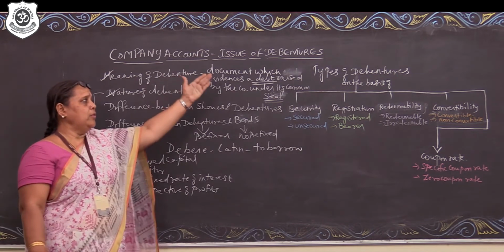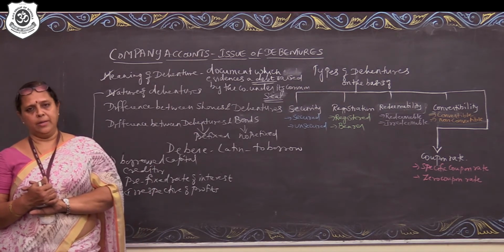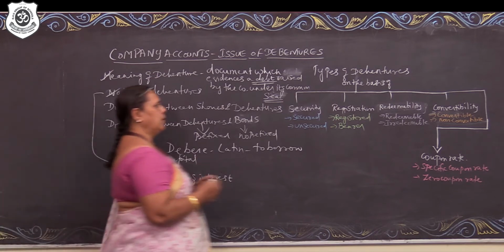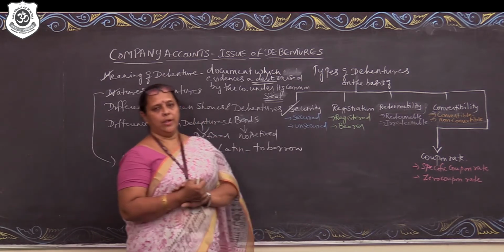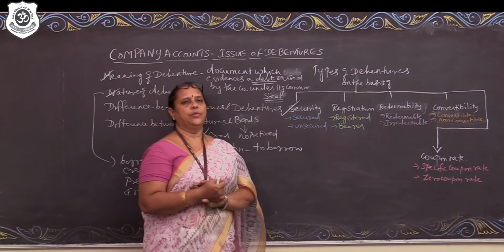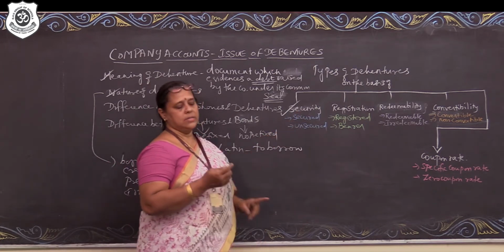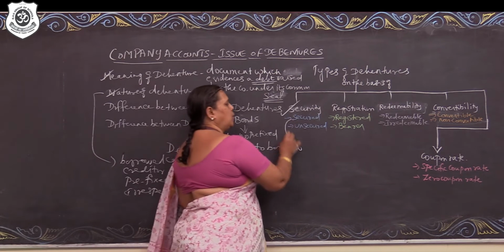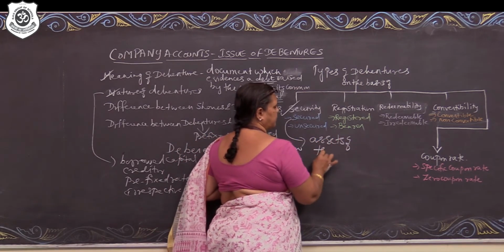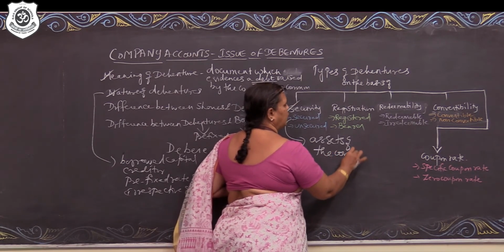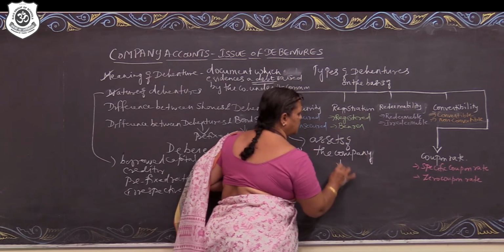Now the next one is classification of debentures on various parameters. In that, the first one we are going to talk about is security. On the basis of security, the debentures are broadly classified as secured debentures and unsecured debentures. What are secured debentures? They are secured against the assets of the company, which is called a charge.